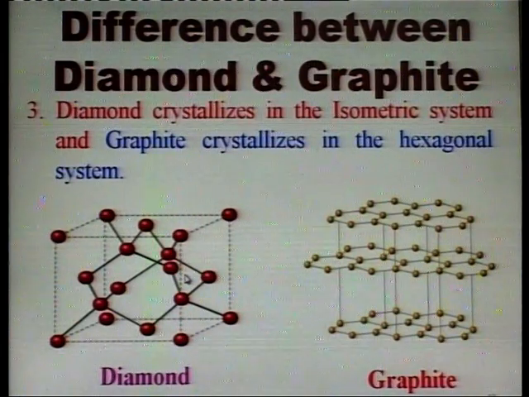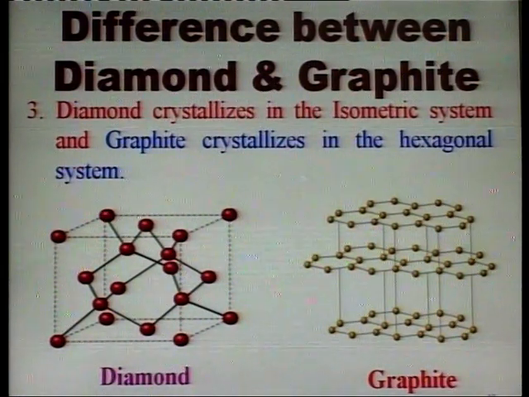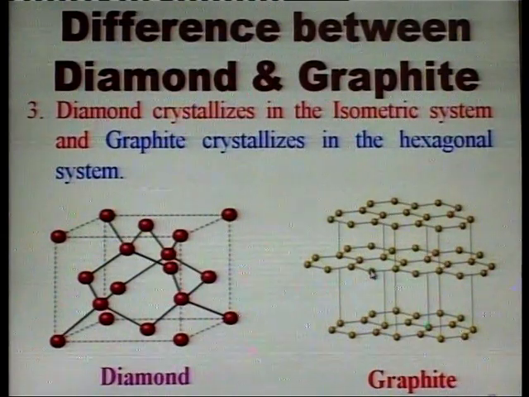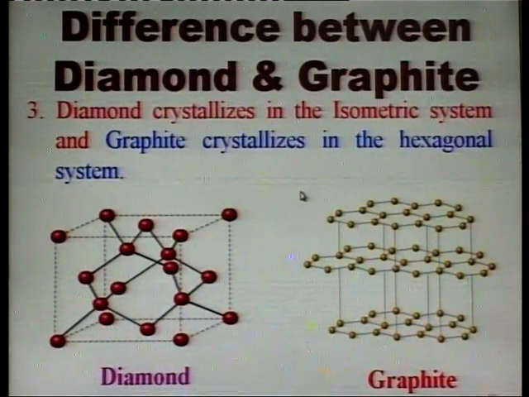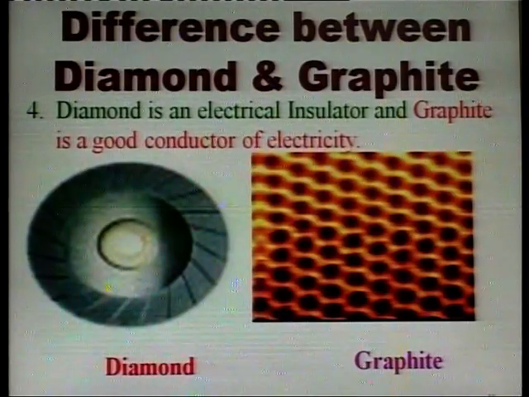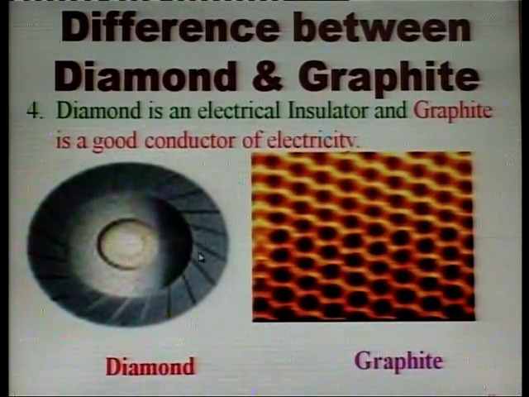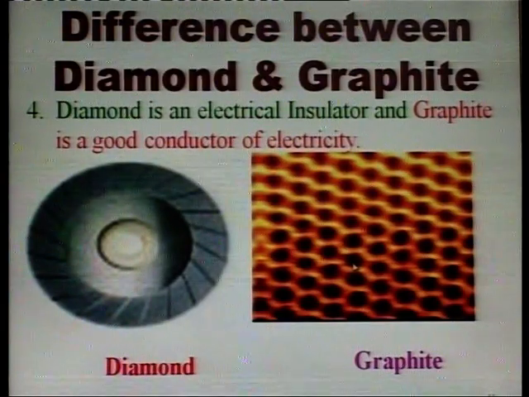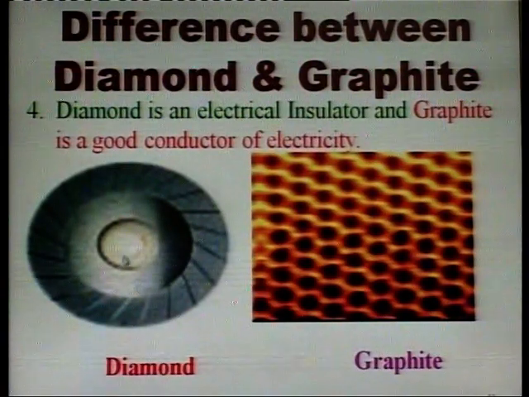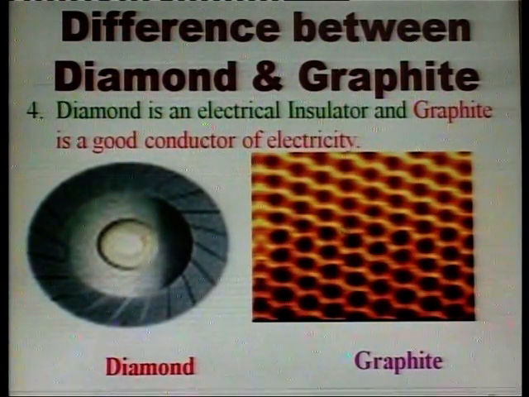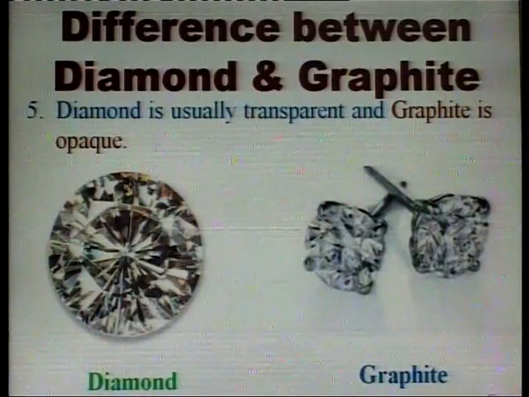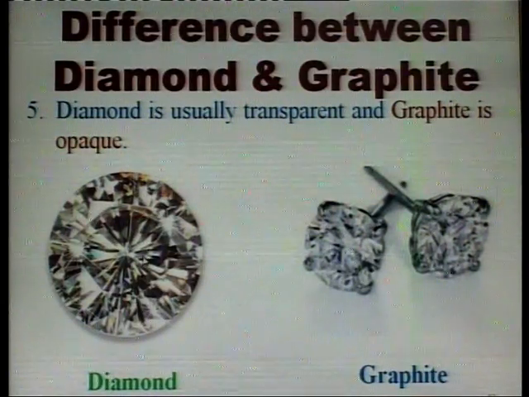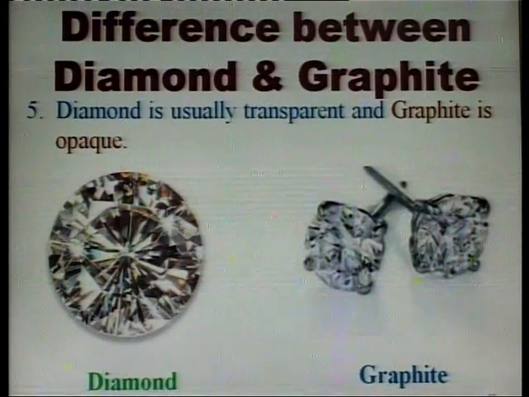Diamond crystallizes in the isometric system and graphite crystallizes in the hexagonal system. Diamond is an electrical insulator and graphite is a good conductor of electricity. Diamond is usually transparent and graphite is opaque.